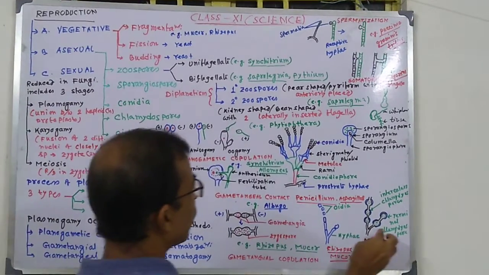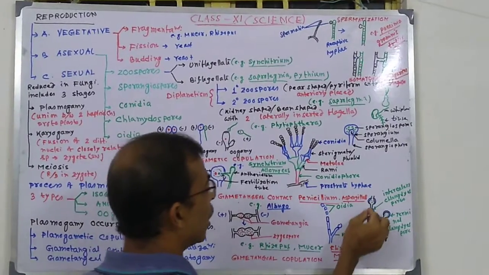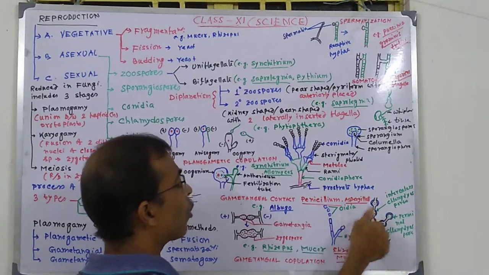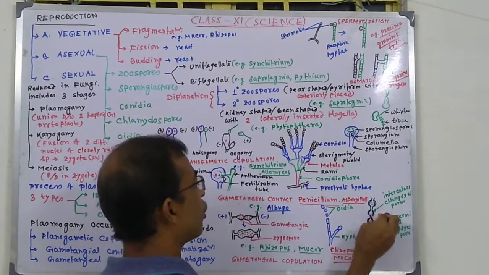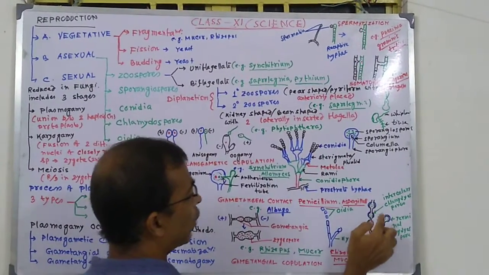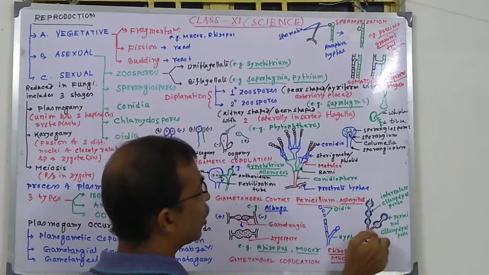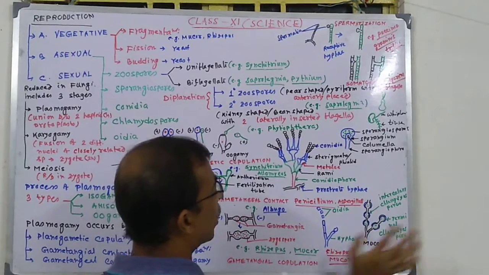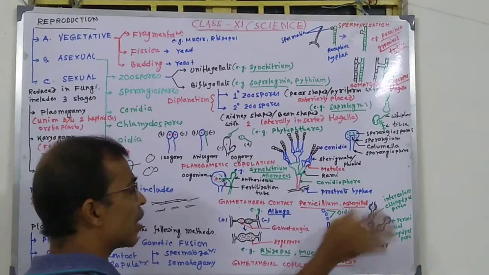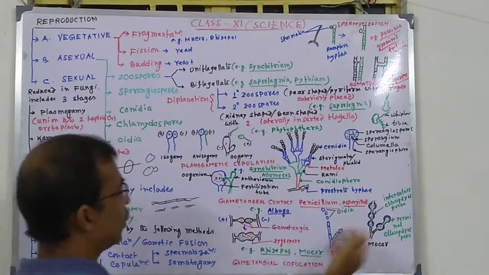Now come under chlamydospores. These are found in Mucor, especially when these are kept in sucrose solution. Some cells get thickened and store food for future, and become converted into spore-like structures, which are called chlamydospores. On the basis of position, there are few types. Intercalary, when they are within the thallus, and when at the terminal position, this is called terminal chlamydospores. And these are formed in unfavorable conditions. When favorable condition comes, then it becomes germinated and forms new Mucor.